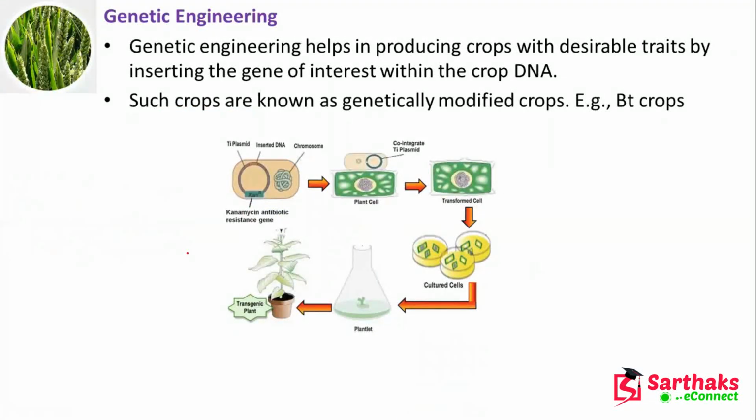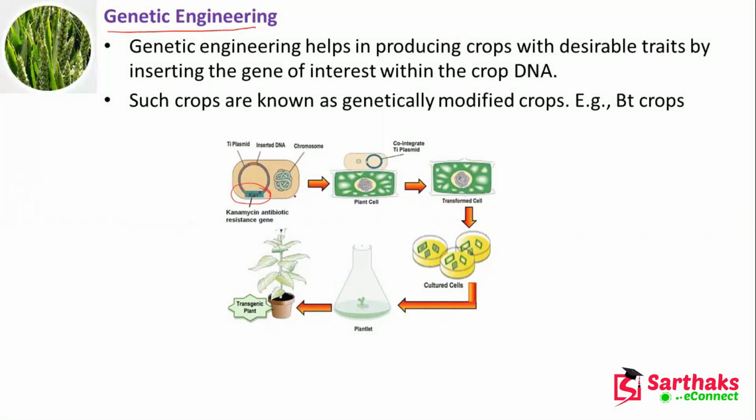Now the genetic engineering. It helps us to produce crops with desirable traits by inserting the gene of interest within the crop DNA. Now here you can see in this picture what we are doing. Now the antibiotic resistant gene is this one, and this is the chromosome here.